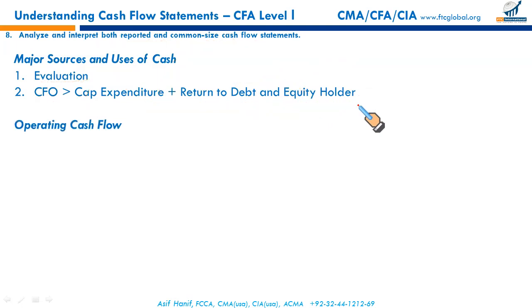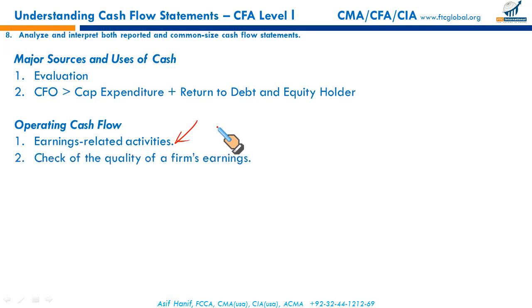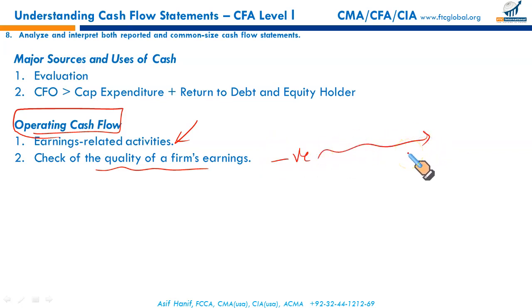Operating cash flows, as we have discussed, are earnings related. They come from the income statement: cash received from customers, paid for different supplies, expenses, etc. This is the most important cash flow. Operating cash flows provide an idea whether the business is going to sustain in the long term, because if the business is generating negative operating cash flows, how will it meet its cash needs in the future? The business will have to generate some cash in order to sustain.